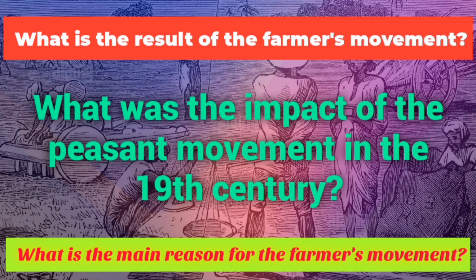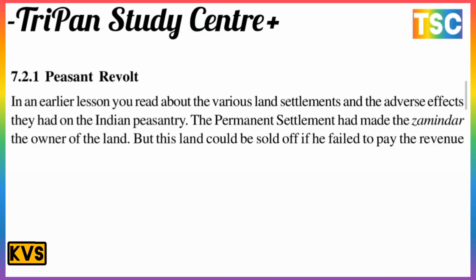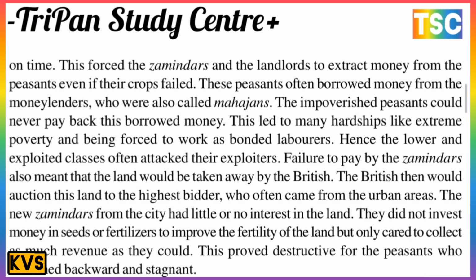In our earlier lesson, you read about the various land settlements and the vast effect they had on the Indian peasantry. The Permanent Settlement had made the Zamindar the owner of the land. But this land could be sold if he failed to pay the revenue on time.